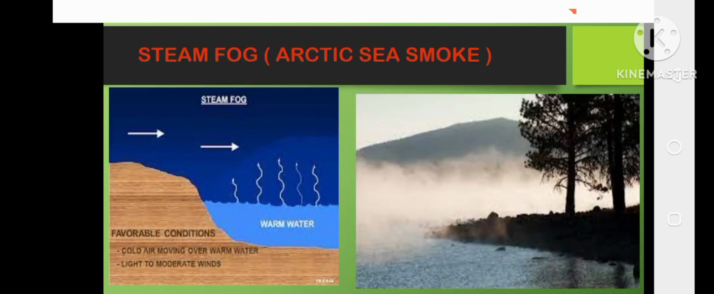And we have steam fog or Arctic sea smoke. So commonly makita nato ni siya sa mga lakes. So mag-form ni siya during the fall season.